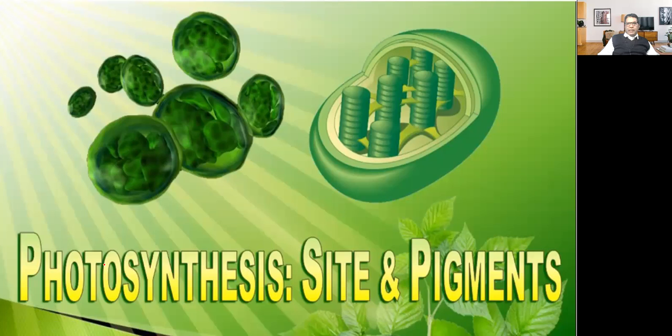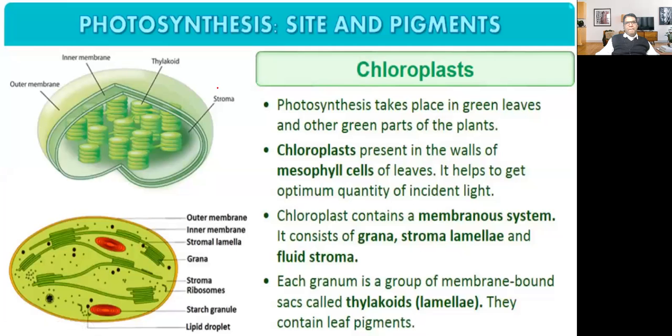Now, photosynthesis: site and pigment. Where does photosynthesis take place? You may already have learned about the structure of the chloroplast. It is a cellular organelle present in plant cells, not in animal cells. It has an outer membrane and an inner membrane. There are thylakoids, piles of which form grana. Here this space is called stroma. Here there is stroma lamellae.